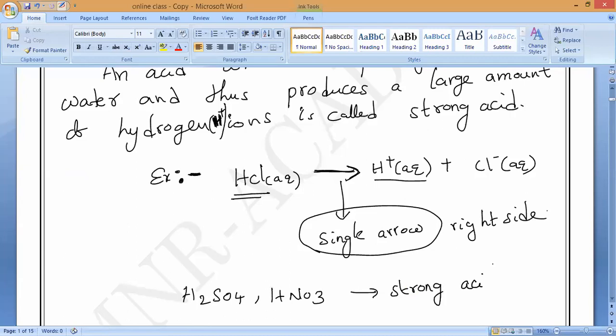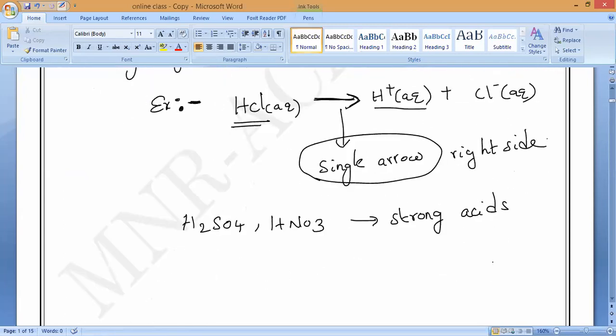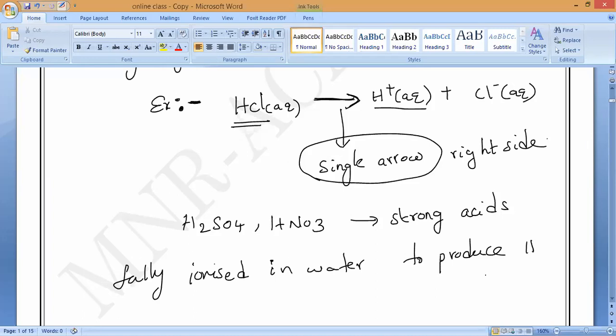If you observe, we call them strong acids because they are fully ionized in water to produce a large number of H plus ions. That is what you have to remember. Please all of you note it down.